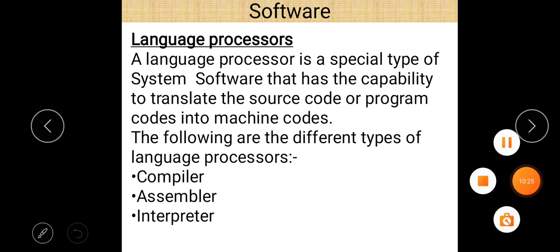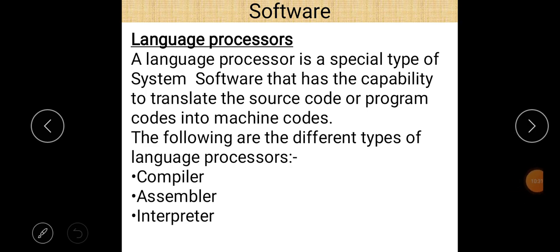Next topic is language processor. So what is language processor? Language processor is a special type of system software that has the capability to translate the source code program into machine code. So the following are the different types of language processor: compiler, assembler, and interpreter. So 3 important things are there.